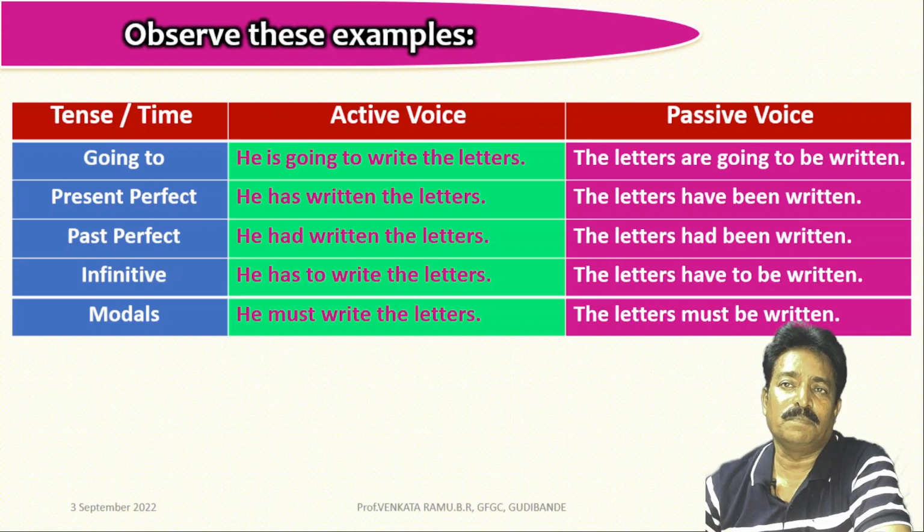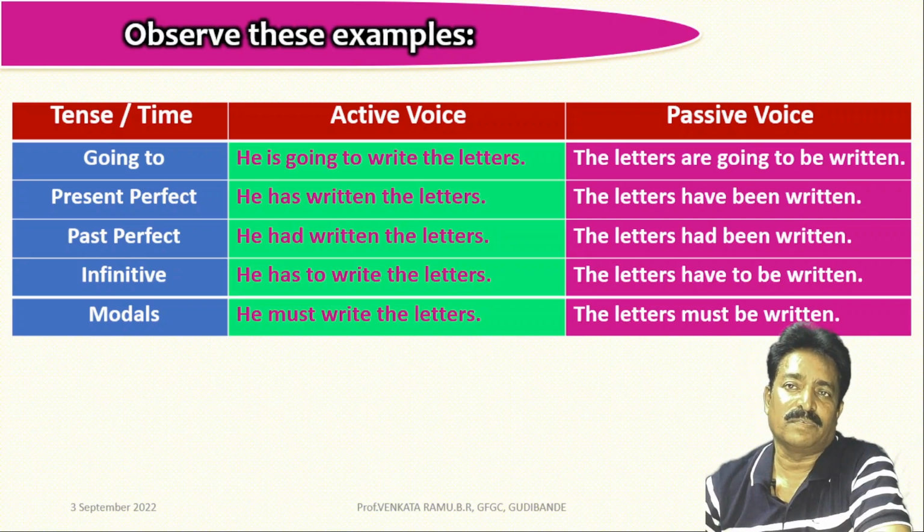In the present perfect, the active voice example is he has written the letters. The passive voice is the letters have been written. In the past perfect, the active voice example is he had written the letters. The passive voice is the letters had been written.